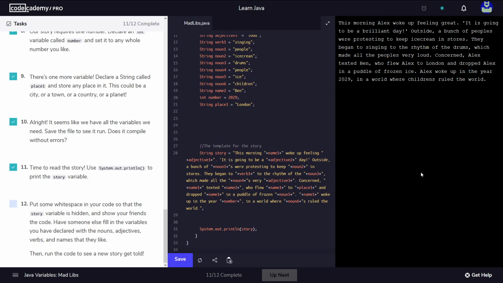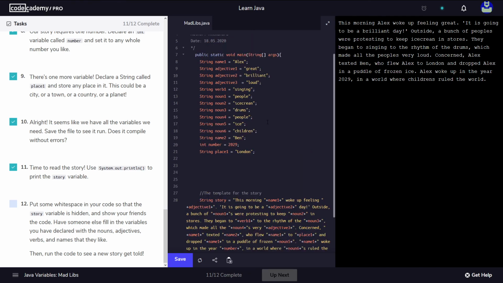This is a bit of a silly story. Obviously, not everything makes sense, but just for the fun of it. Now put some white space in your code so that the story variable is hidden, and show your friends the code. Have someone else fill in the variables you have declared with the nouns, adjectives, verbs, and the names that they like. Then run the code to see a new story told. So we can do this, of course, change all these values to make it more, I don't know, fun and more diverse, I guess.